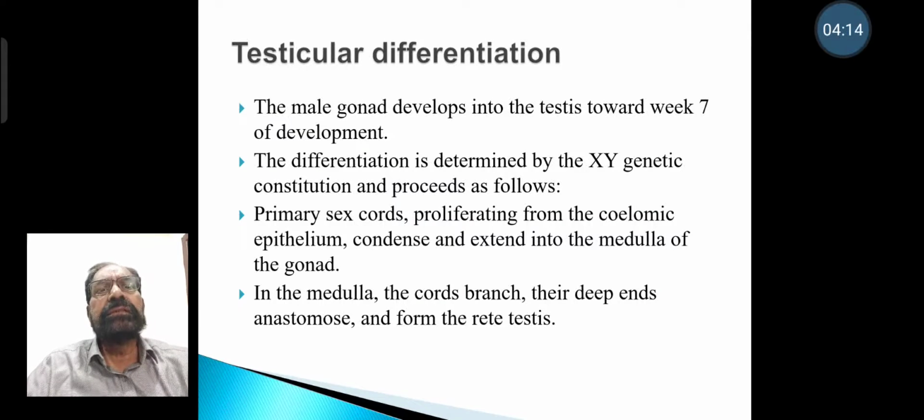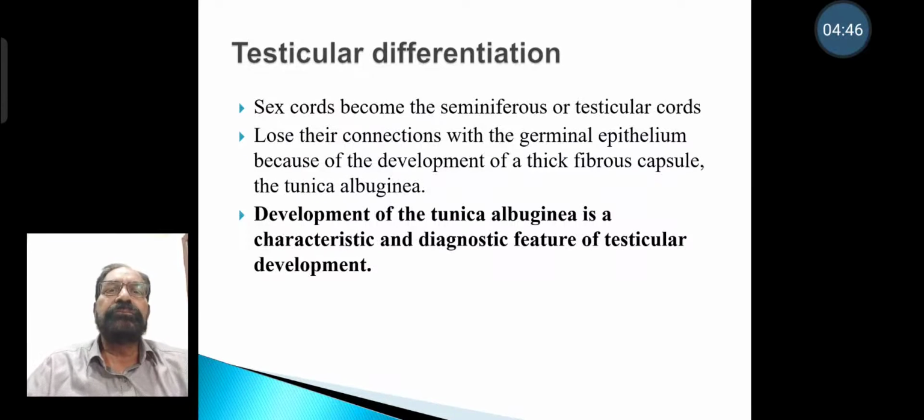Male gonads develop into testes towards week 7 of development. The differentiation is determined by the XY genetic constitution and proceeds as follows. Primary sex cords, proliferating from coelomic epithelium, condense and extend into the medulla of the gonad. In the medulla, the cords branch, deepen, anastomose and form the rete testis. Sex cords become seminiferous tubules or testicular cords.